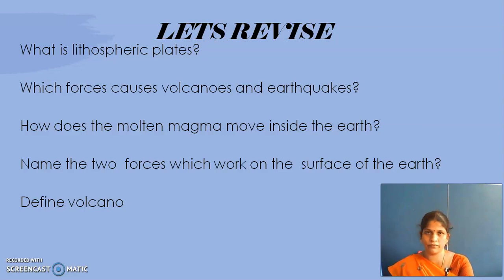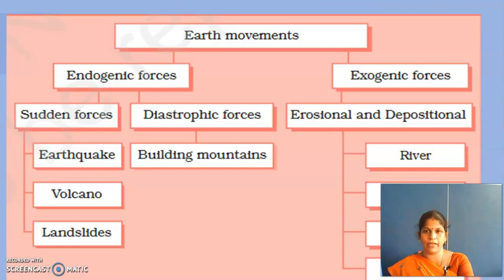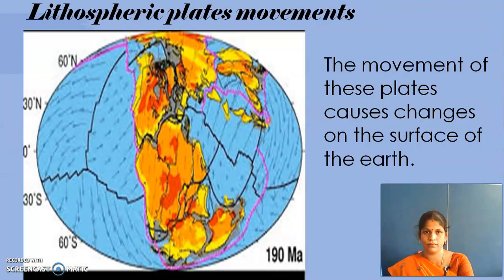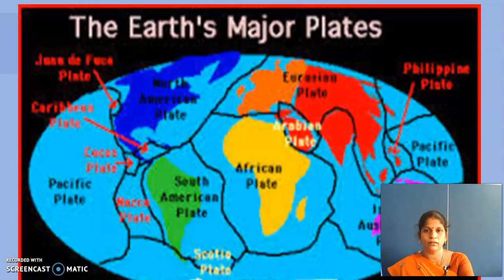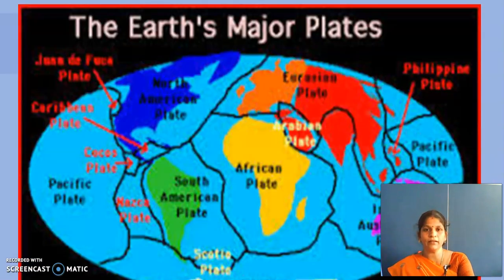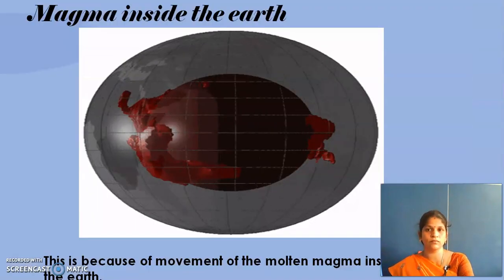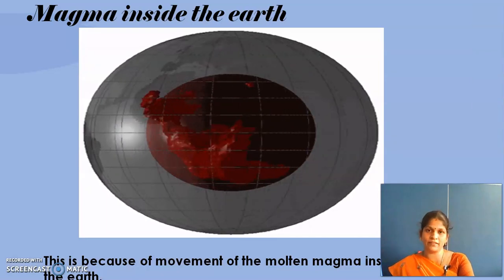Children, in this chapter today we know what lithospheric plates are. The earth's crust consists of several large and small, rigid, irregularly shaped plates. Then we know how magma moves inside the earth.